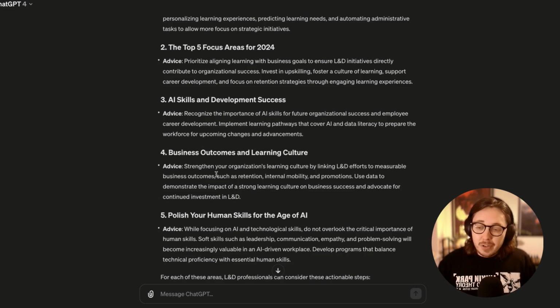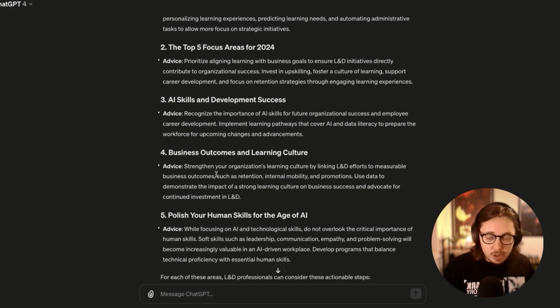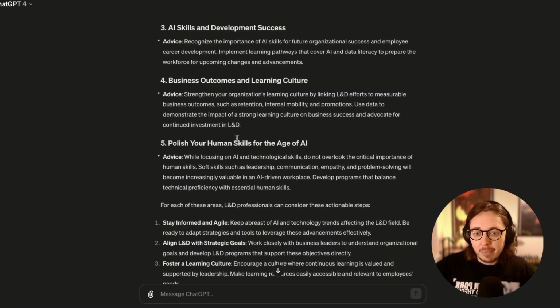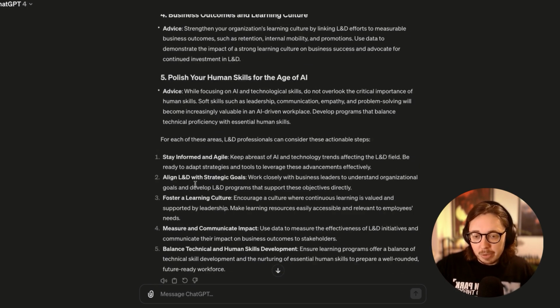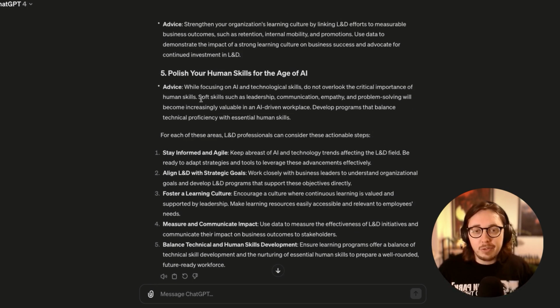It's not specific at all in any way, but I don't expect it to be because I haven't drilled down far enough to be nuanced enough to say, this is the specific audience, these are the roles they're doing, this is the angle that I'm going for. I should expect that based upon the prompt that I have given. Again, you can see actionable steps here that I also end up not using, but would definitely use as inspiration in my own writing and thinking phase.